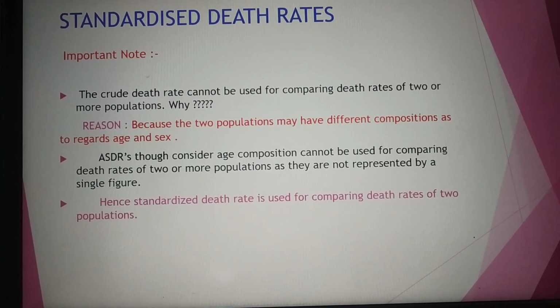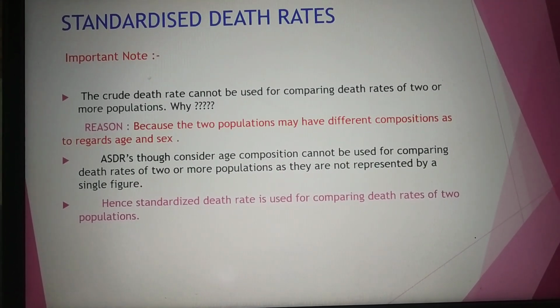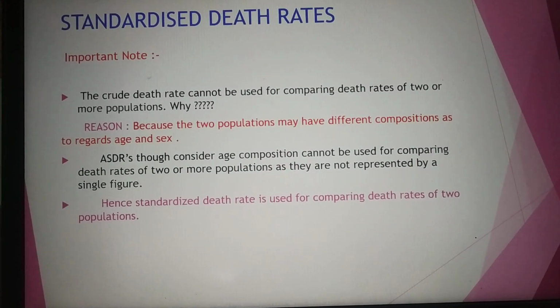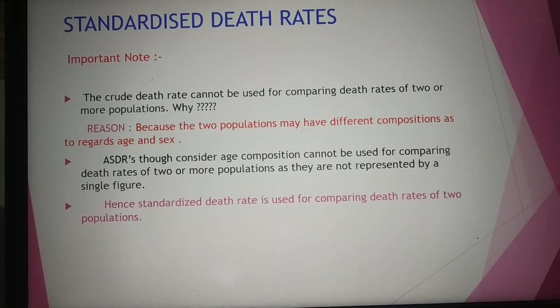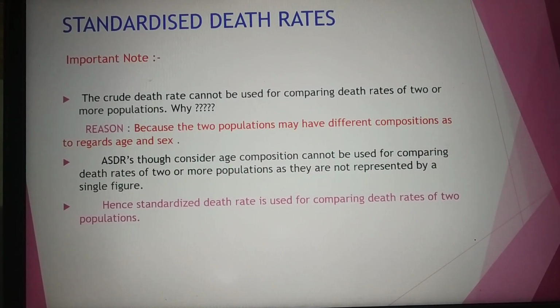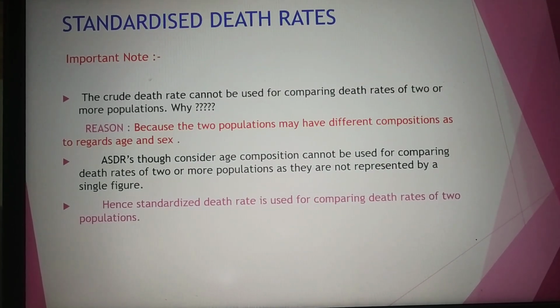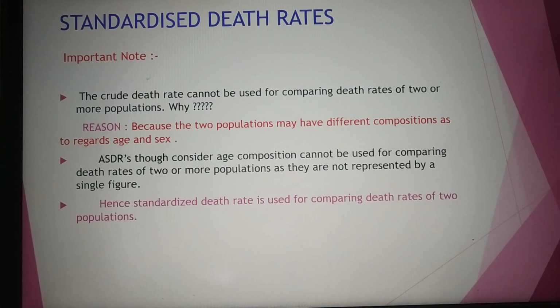To compare them, we study the topic named standardized death rates. Hence, the standardized death rate is used for comparing death rates of two populations. In this topic, we can compare the death rates at a time between two or more populations.